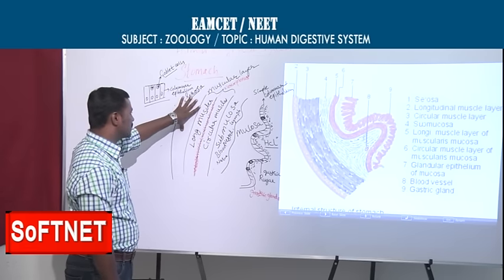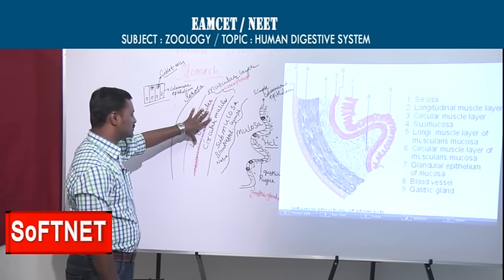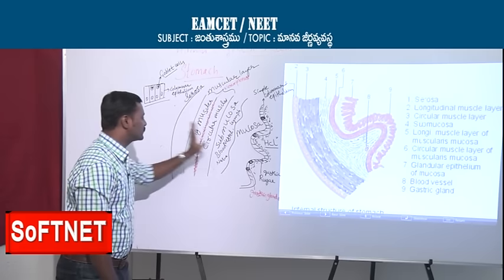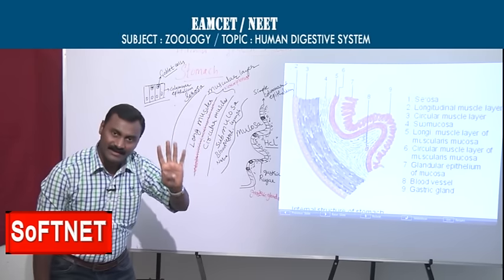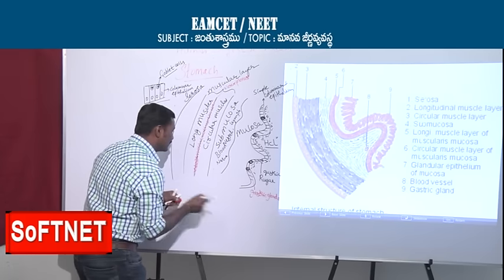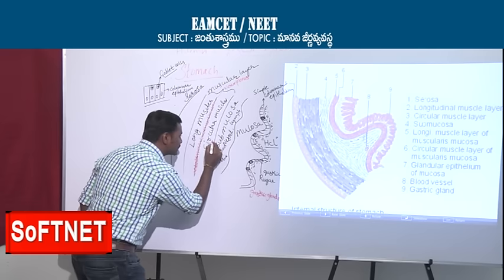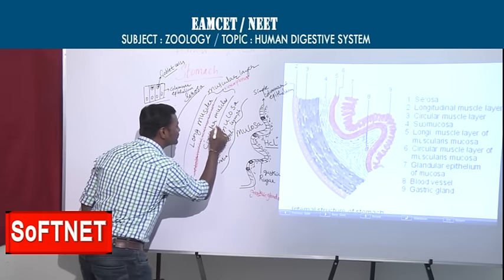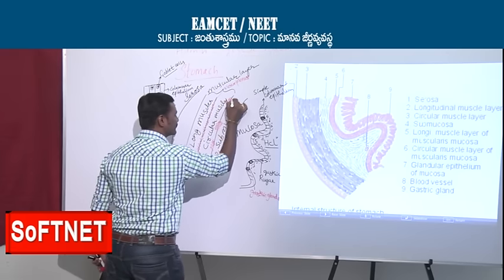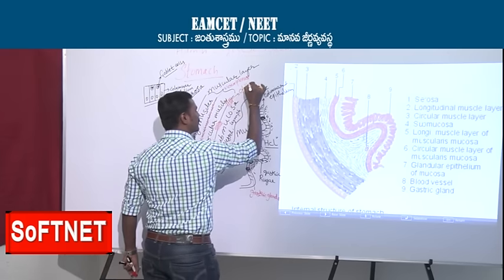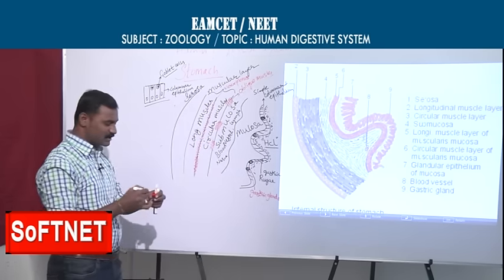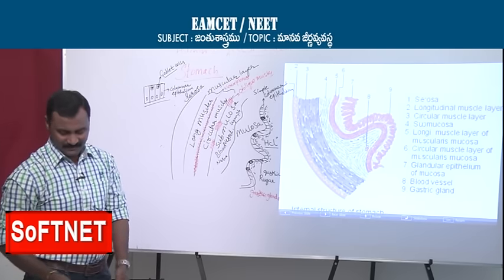Anyway, serosa, longitudinal muscles, circular muscles, submucosa, mucosa. Generally we will see these four, but here and there in the stomach, after the circular muscles, you can see oblique muscles also, but not continuously. Here and there you can see oblique muscles in the stomach. That is the special point.